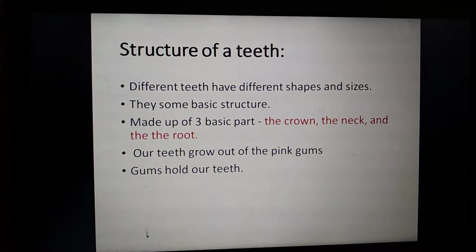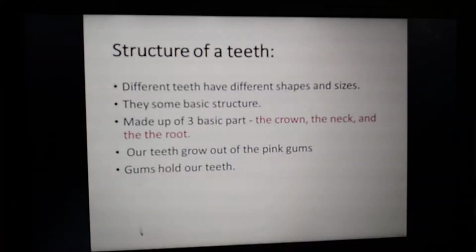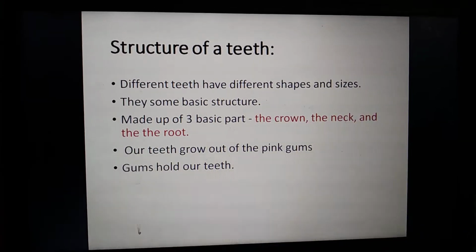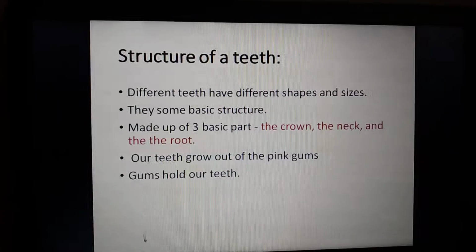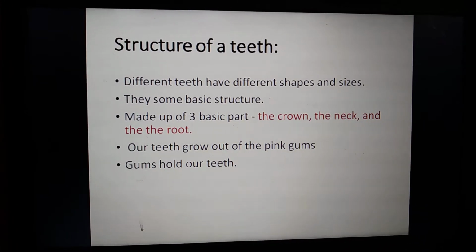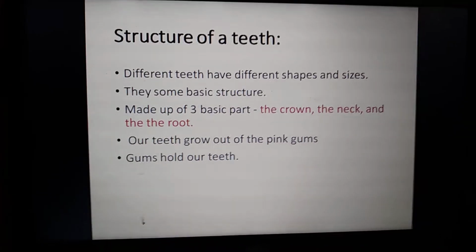Teeth are also called by different names, for example cutting teeth, chewing teeth, grinding teeth or cracking teeth, based on shape and size.